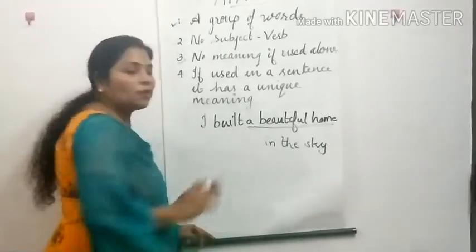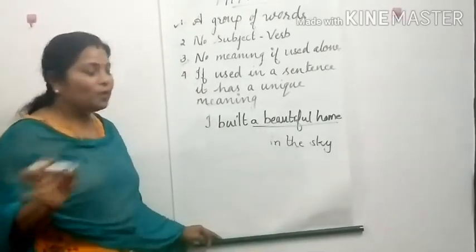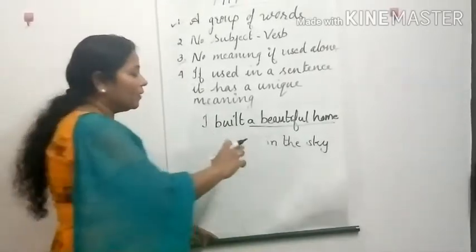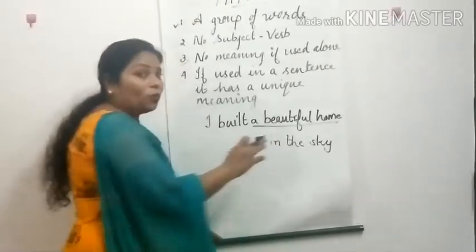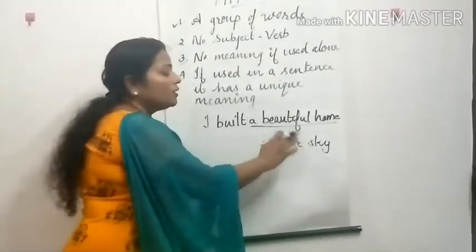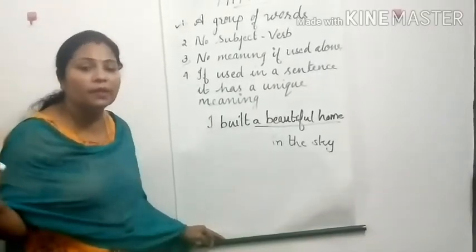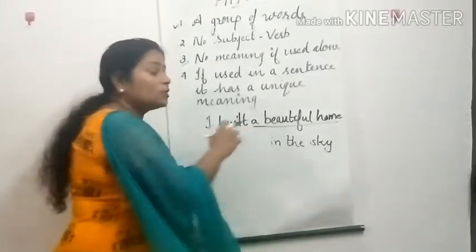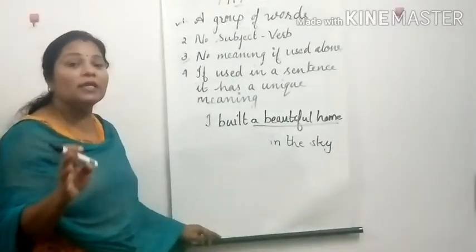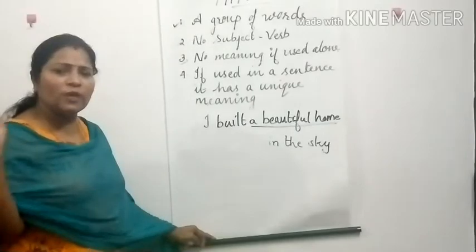Then no subject verb combination. Is there a subject and verb? No. So again, it's a phrase. If used alone, it doesn't have a complete meaning. It has a meaning, but a complete meaning is not obtained. Then if it is used in a sentence, it will have a meaning. If we add a subject and a verb along with this, then it will have a meaning.